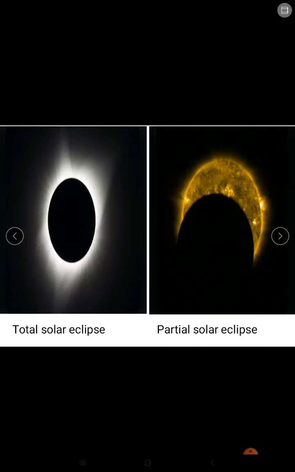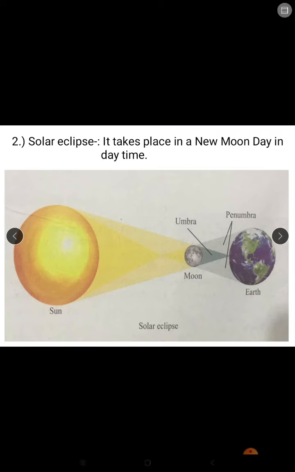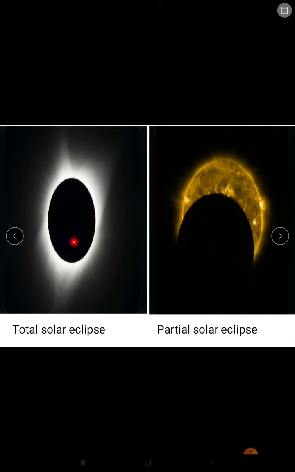You can see here, total solar eclipse will always occur in a straight line, and partial solar eclipse will occur in the sides. Okay, so you can see during total solar eclipse, the sun is totally blocked, and in partial solar eclipse you can see from the side that half of the sun is visible.